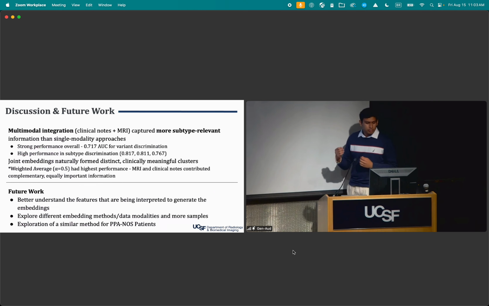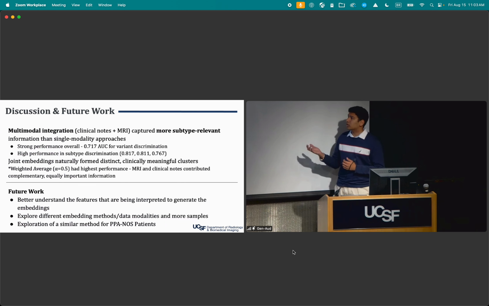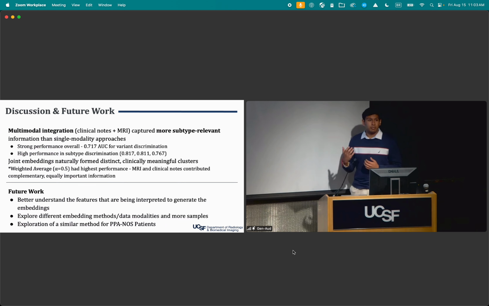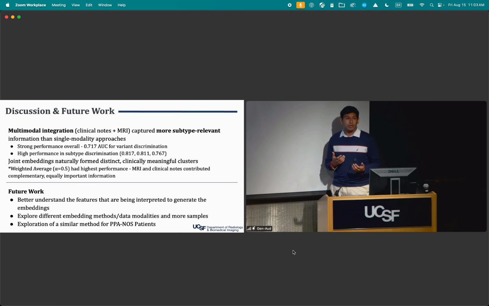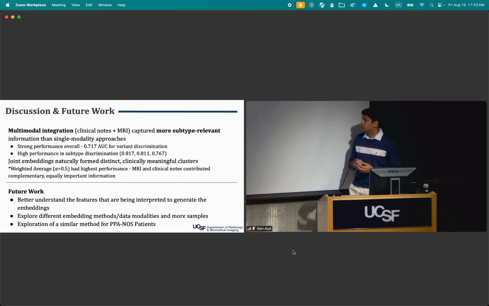So in general, multimodal integration here with clinical notes and MRI captured more subtype relevant information than the individual modalities, with really high performance in subtype discrimination. And these joint embeddings did form clinically meaningful clusters.